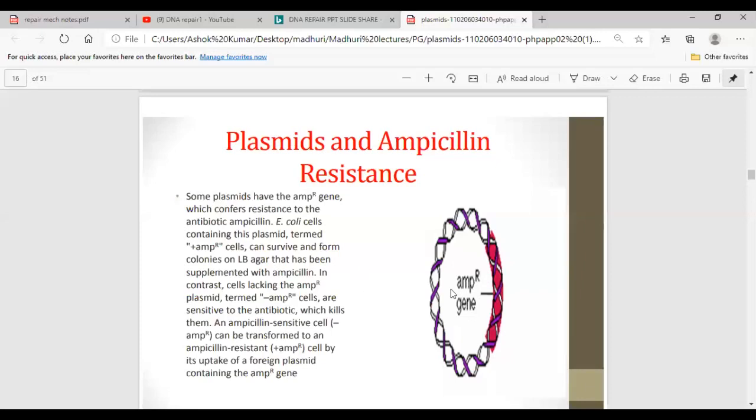So the presence of this ampicillin resistance gene will help in selecting the cells which have been transformed successfully, or which have taken up the plasmids containing this ampicillin resistance gene successfully from the pool.